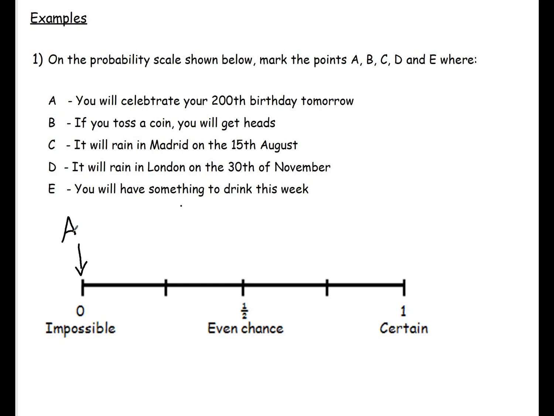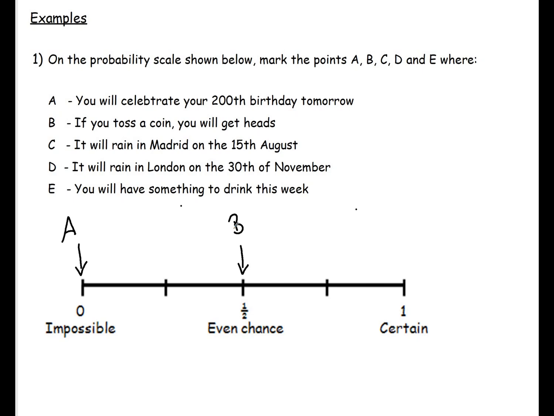You have to use a bit of judgment with this. Sometimes you may have a description of a man has 4 heads, and somebody in the class will say, well, you could. No, we've got to think now. We want these marks. Think logically. So B, if you toss a coin, you will get a heads. It's equally likely that you get a heads as a tails, so that's going to be even chance. So we would place the B here on our probability scale.